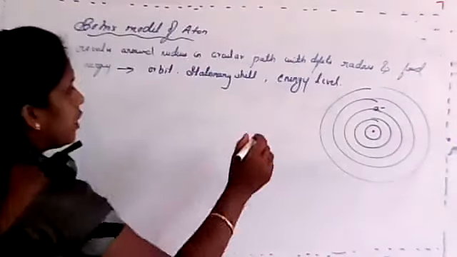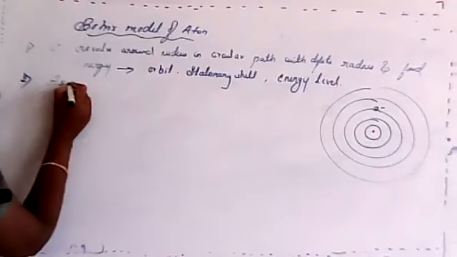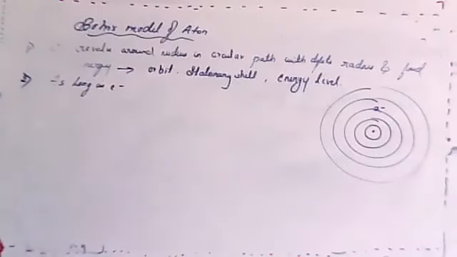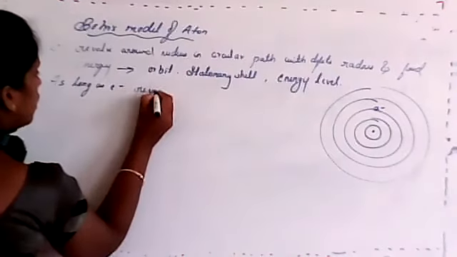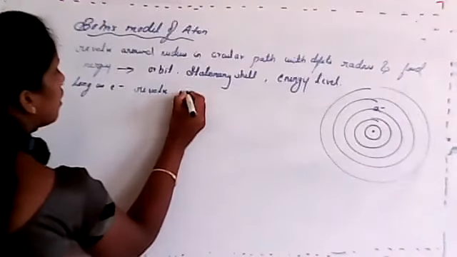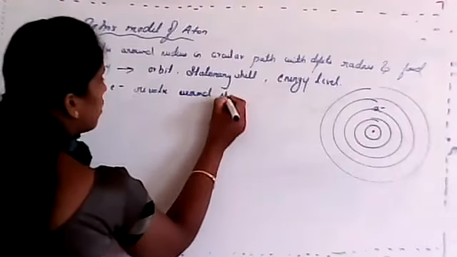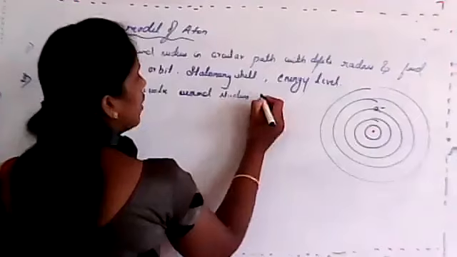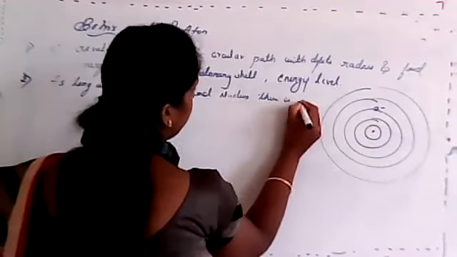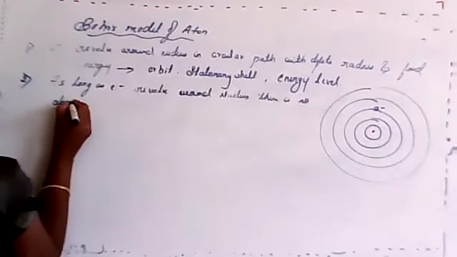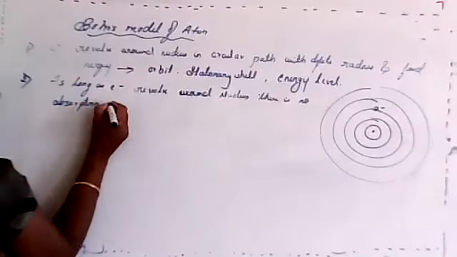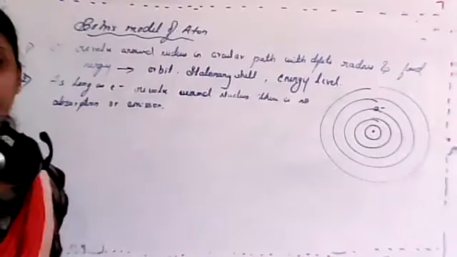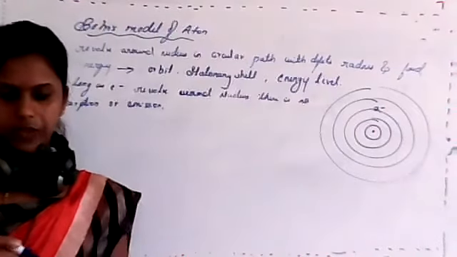Clear? So here, second point: as long as the electron revolves around the nucleus in the same shell, there is no absorption or emission, or there is no gain or loss of electron.